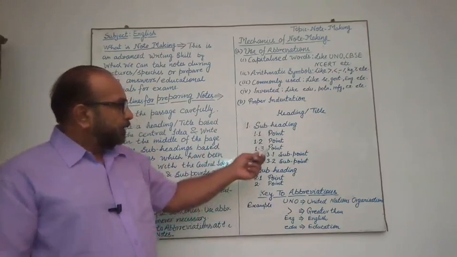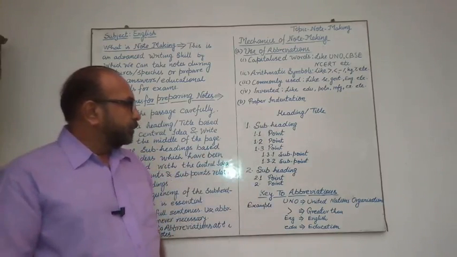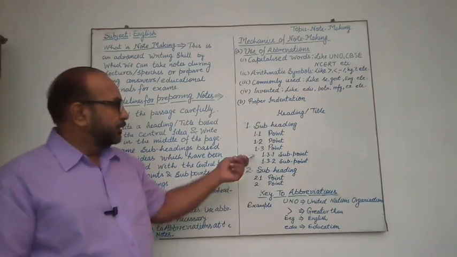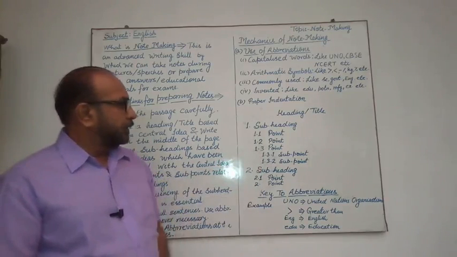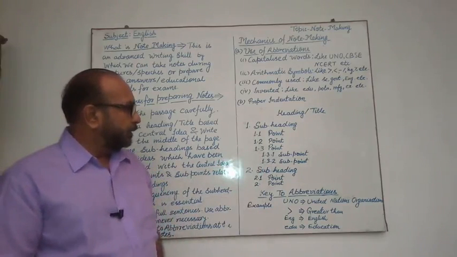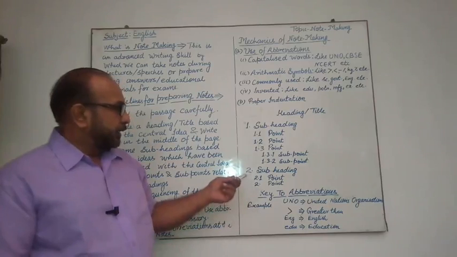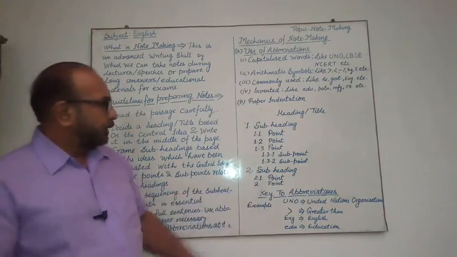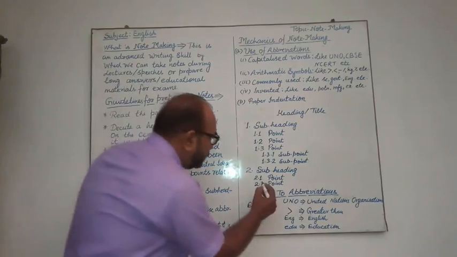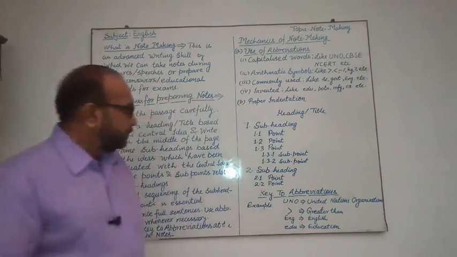But in point 1.3 there are two subpoints. So sequencing is done here: 1.3.1 subpoint, 1.3.2 subpoint, and then the second subheading 2.1 point, 2.2 is again a point here.